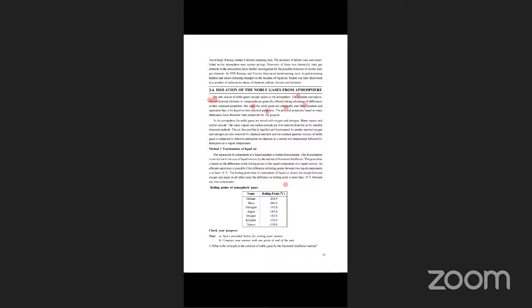We have to do isolation by physical properties, because these are all chemically inert. The physical properties are based on mass difference, and therefore they have been employed for the purpose.